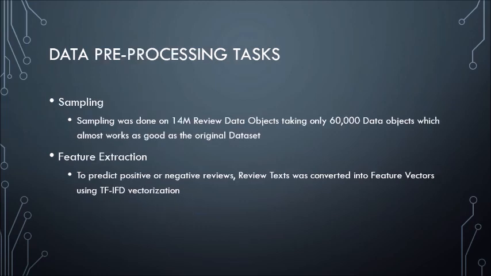Now, Anmol is going to give us more information about the data pre-processing tasks. Now we come to the data pre-processing part. Data pre-processing is converting your data from a raw form to a form that is understandable. In data pre-processing, we consider 2 parts. One is sampling and the second is feature extraction. Sampling is basically taking a part of the data and using it to make a meaningful data set.